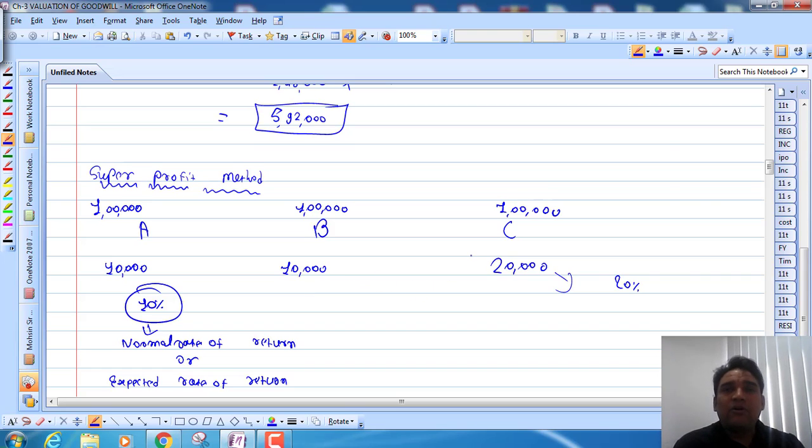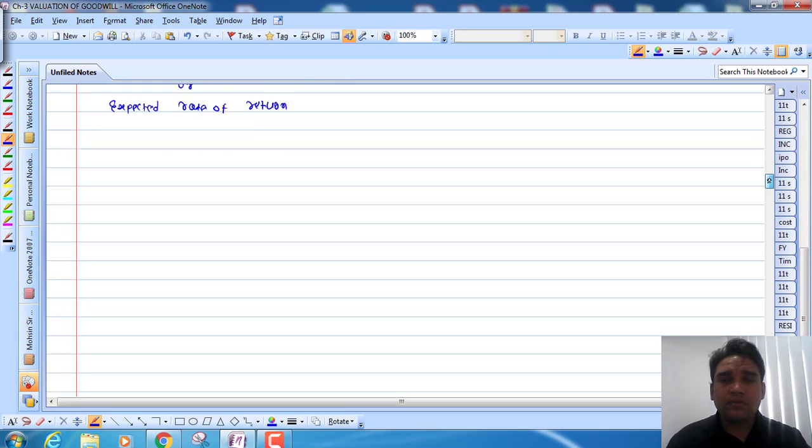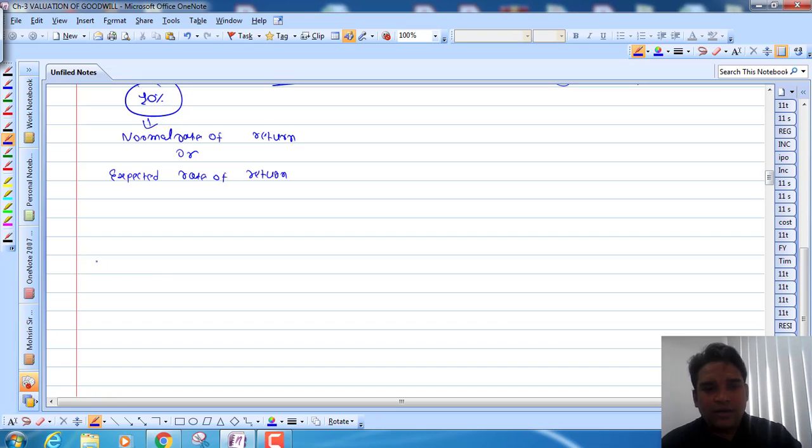So because of the value or brand of class C, that class earns more than 10,000. That means an additional 10,000 he earns. You can say here A and B are earning only 10,000, but C is earning 20,000. That means the 10,000 he is earning extra because of brand, because of its value. So that 10,000 is nothing but a super profit. So now let us understand how to calculate the value of goodwill by the super profit method.